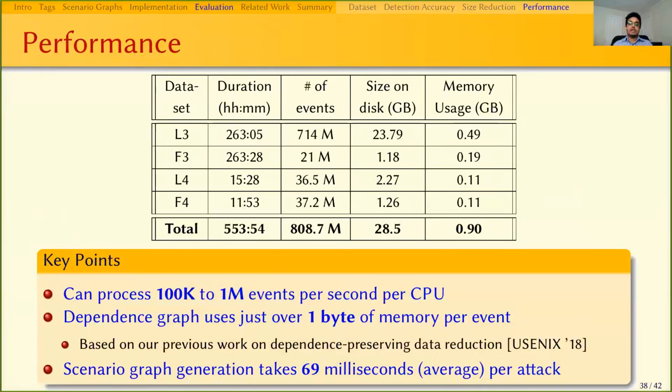Our attack scenario generation is also very fast, as shown in the demo. It takes on average 69 milliseconds to generate each attack graph.